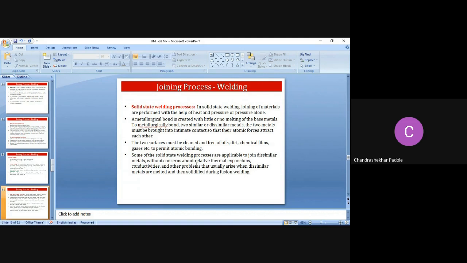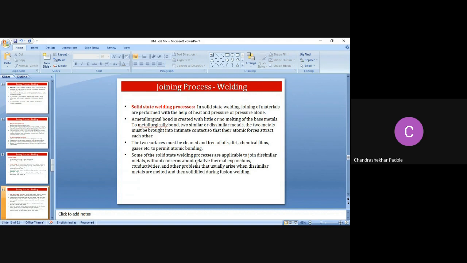And the two surfaces must be clean before the welding, free of oil, dirt, chemical fumes, gases, etc. For what purpose? If these two surfaces are clean, free of oil, then only atomic bonding can be possible, right?